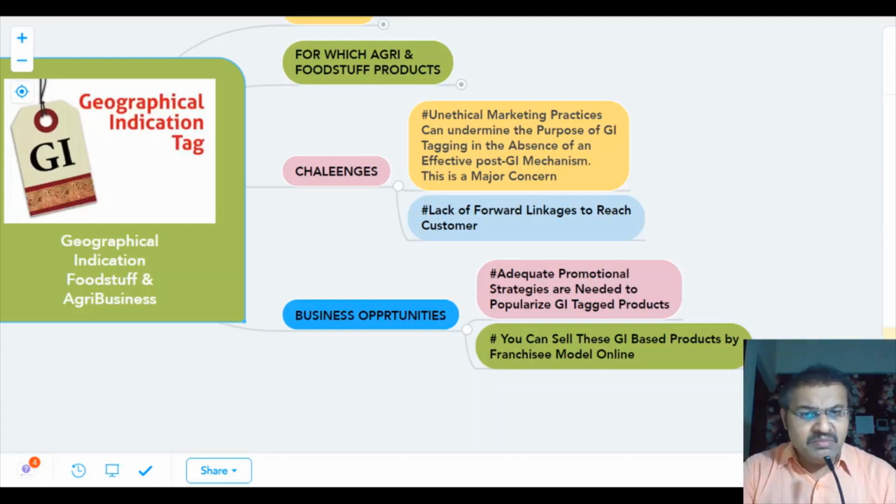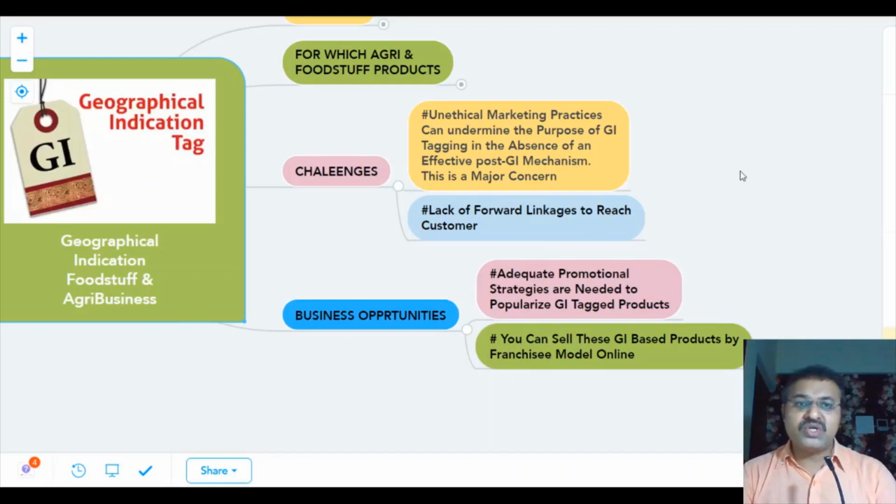Many people do not know that a product has GI tagging. That is the reason why GI specific products are not so popular even today, and that is also a big business opportunity. So these are the areas of concern and areas of business opportunities we have discussed.